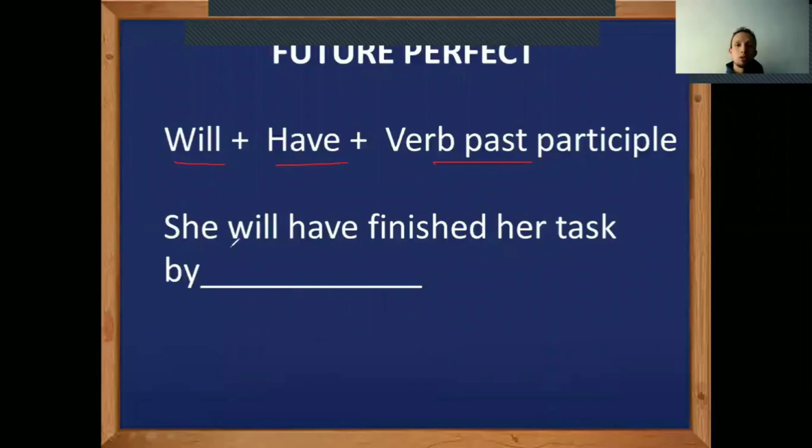For example, she will have finished her task by, and over here I need to use a time expression. For example, she will have finished her task by 3 p.m., by tomorrow, by the end of the year. So we always use here a reference about time.